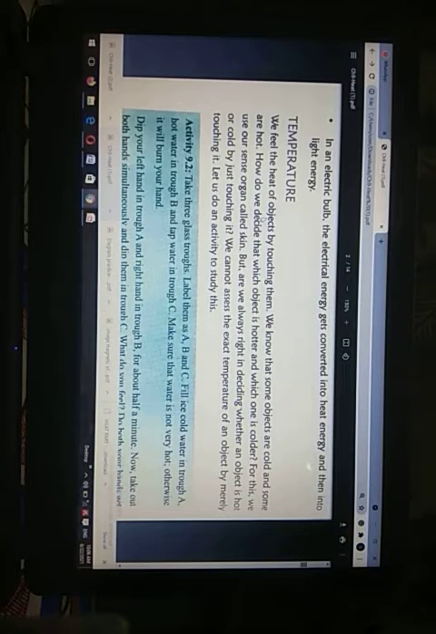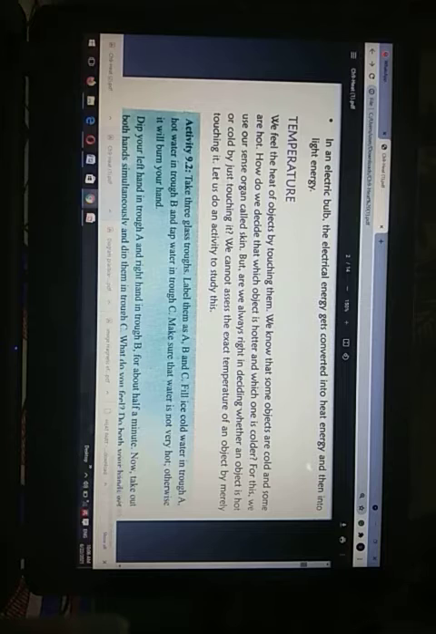Another important topic related to the heat topic is temperature. What is temperature? We feel the heat of an object by touching it. We can touch the ice, we can touch the hot tea, we can touch the hot coffee. So we know that some objects are very cold and some objects are very hot. How do we decide which object is hotter and which one is colder?